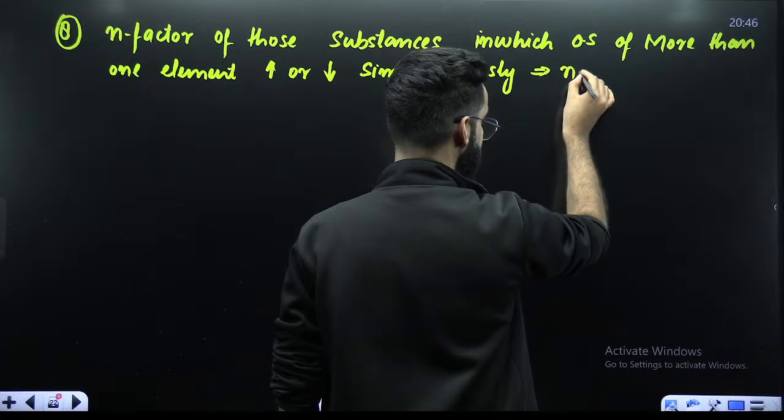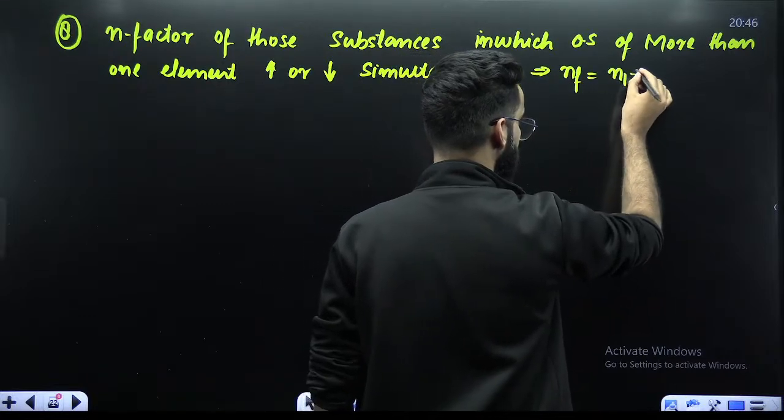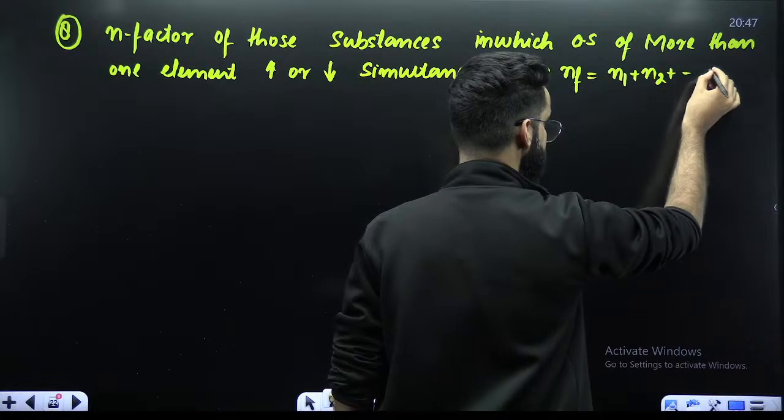Its N factor is equal to N1 plus N2 plus dash dash dash.